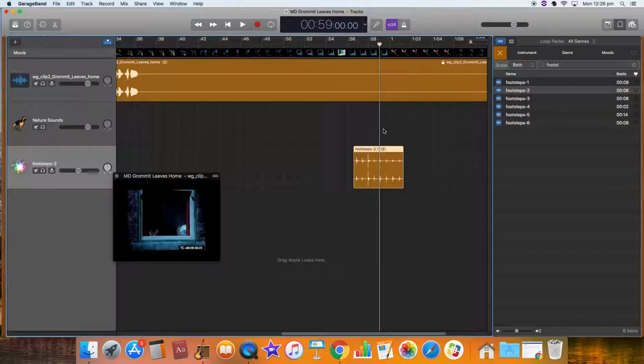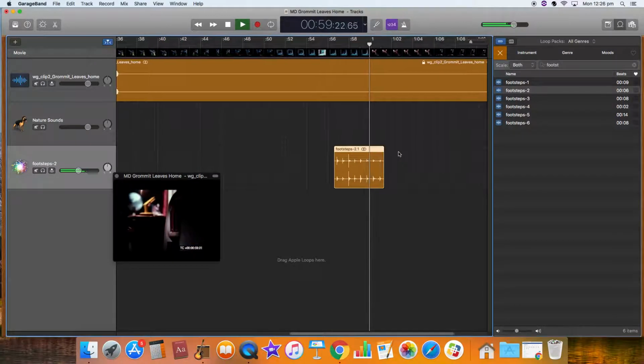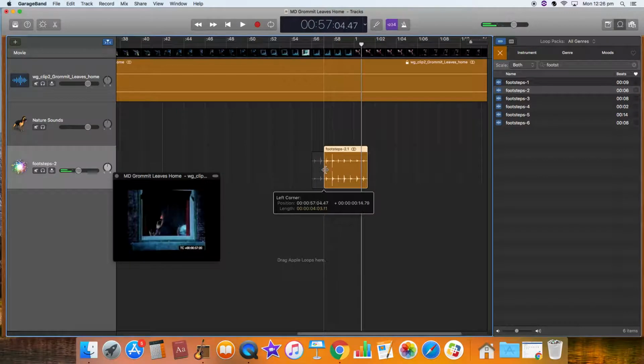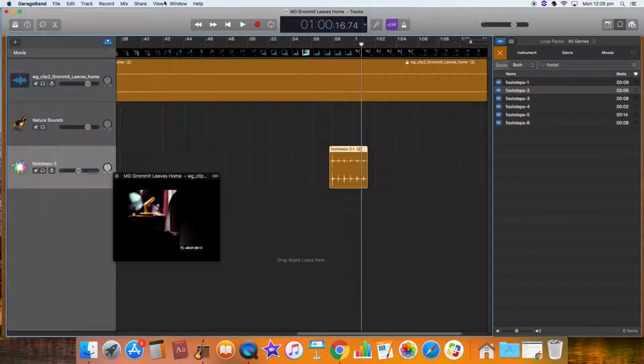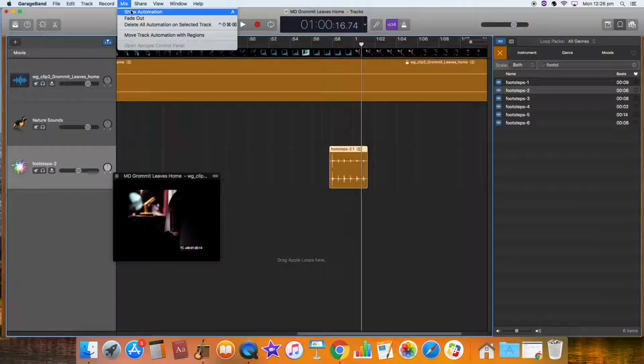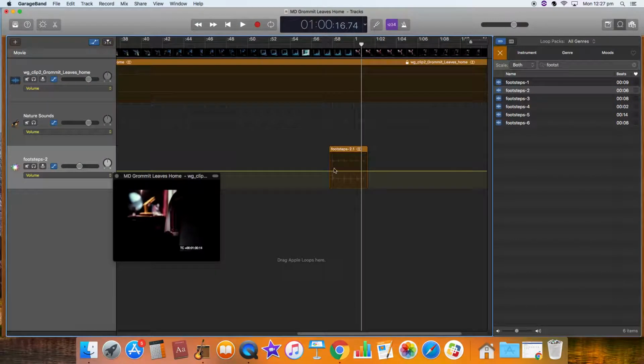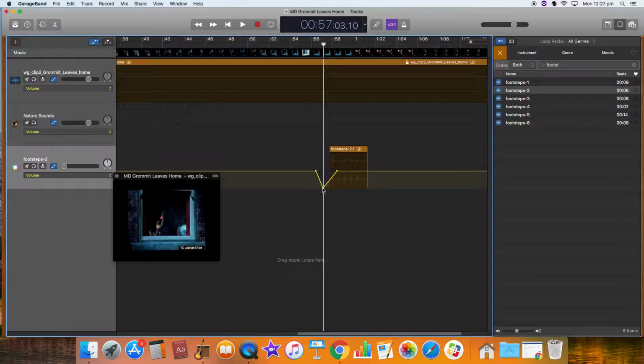But what you can actually do is become quite specific. I've got a couple there that I maybe want to fade in a little bit. So show automation, and just fade the footsteps in a tiny bit, so it sounds like he's moving towards us. And let's have a look.